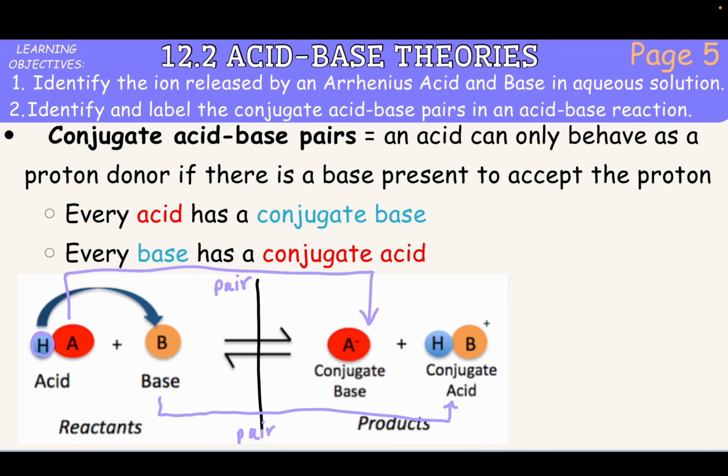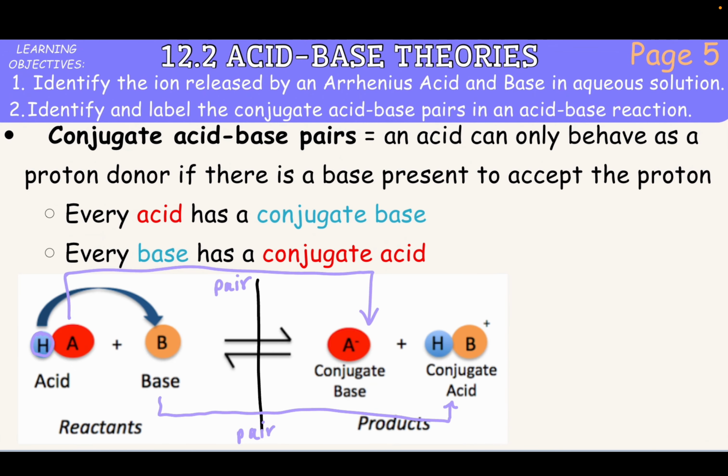So you want to remember, if we're trying to figure out what the conjugate acid base pairs are, the two parts of the pair will be on each side of that arrow, if that makes sense. So the acid is on the left, its conjugate base will always be on the right. If the base is on the left, the conjugate acid will be on the right.